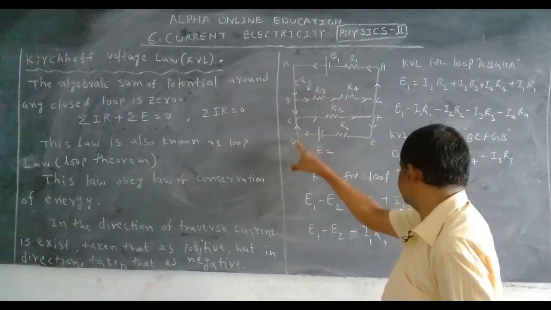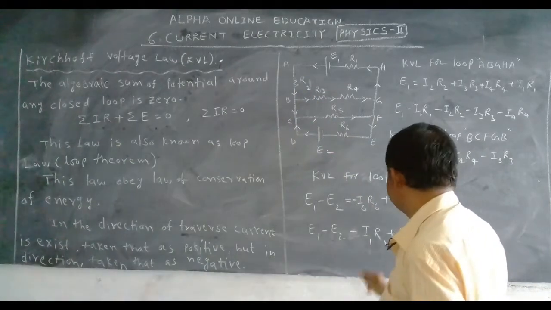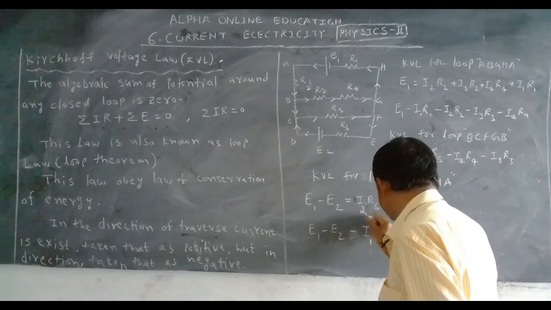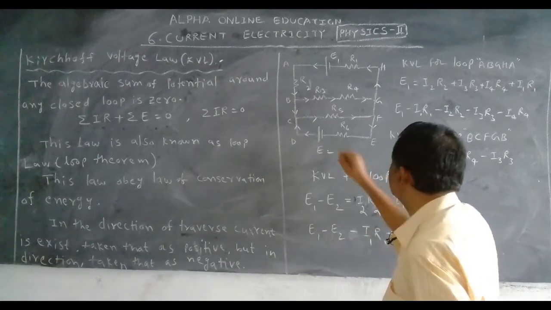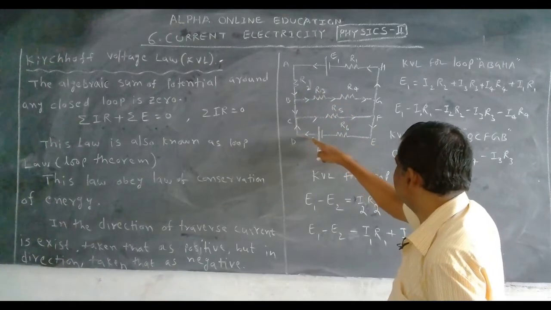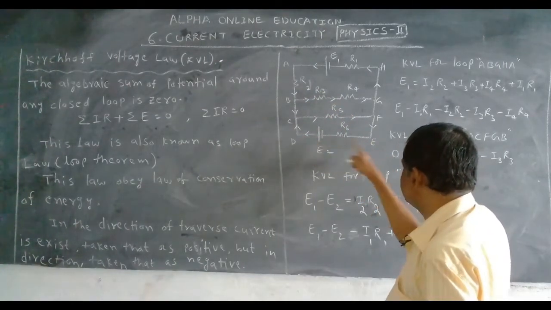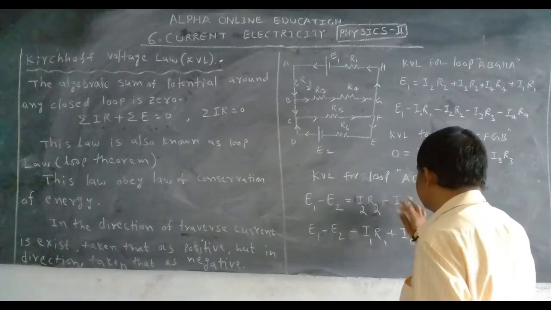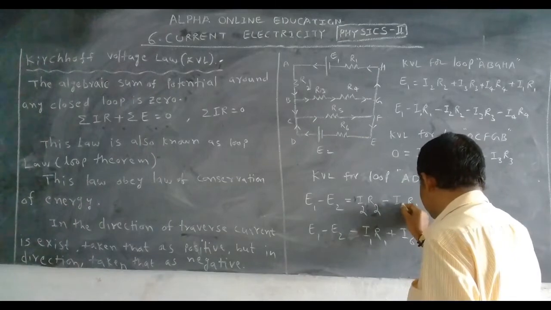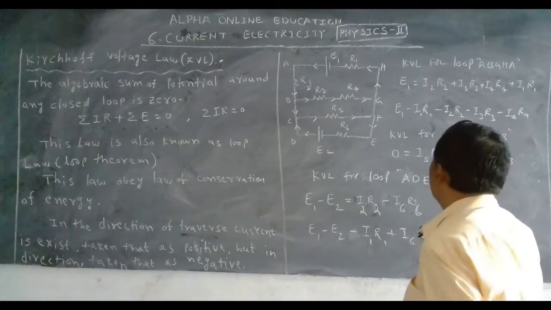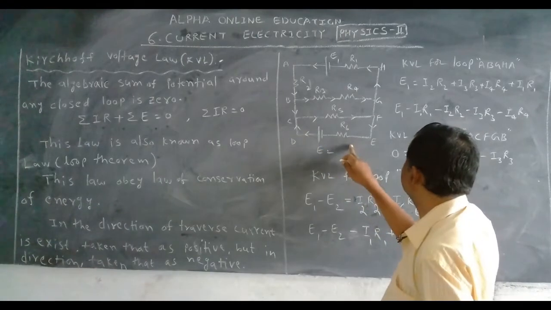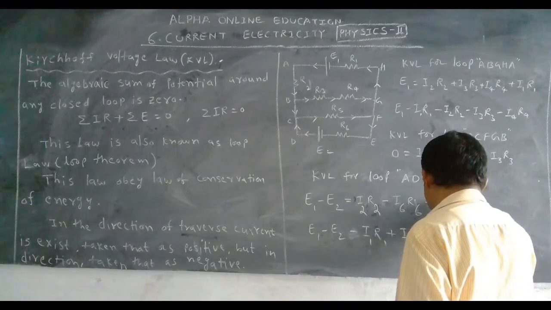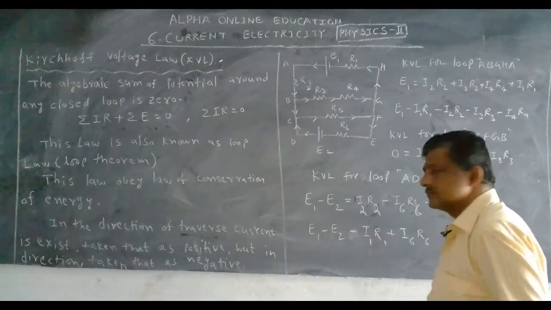Okay, in this direction, is a resistor there? Yes, a resistor is there that we want to write. What is that resistor? I2 R2 direction. But we have chosen this direction, and the current is in this direction, so what do you want to take? Minus. Then resistor I6 R6. Then in this direction same, so plus I1 R1. Are you followed?